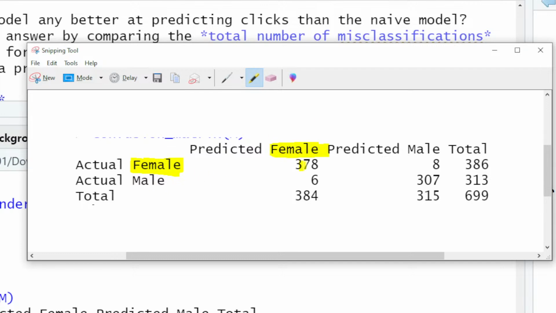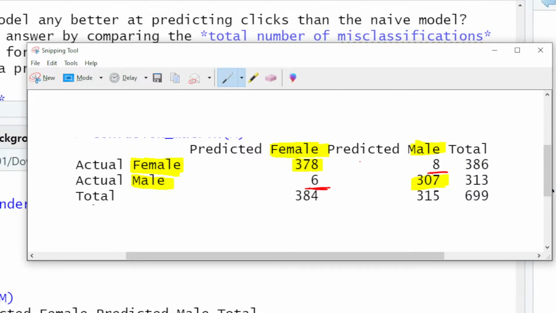If somebody is male, our model should predict they are male. If somebody is predicted male who is female, that would be a misclassification. Or if somebody's predicted female who's actually male, that is also a misclassification.